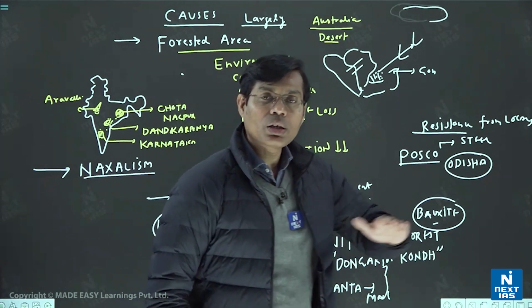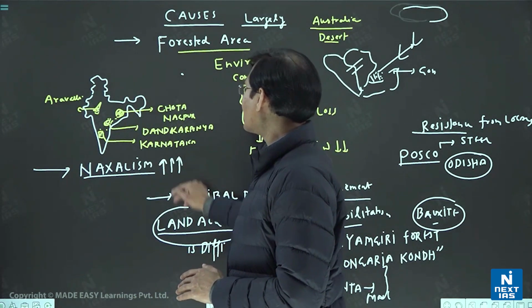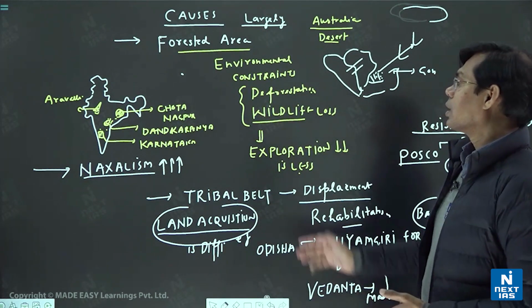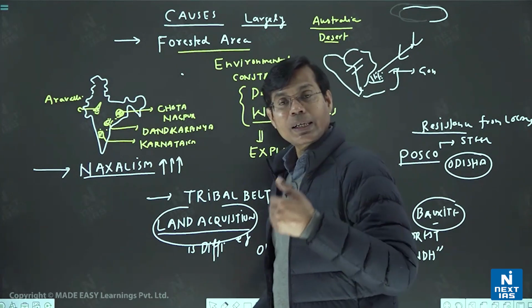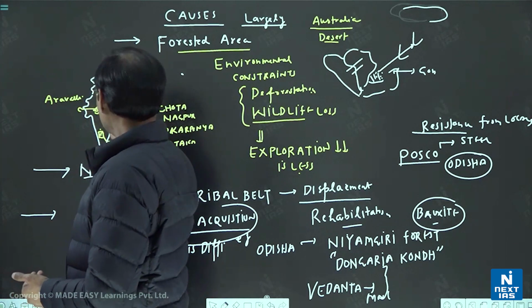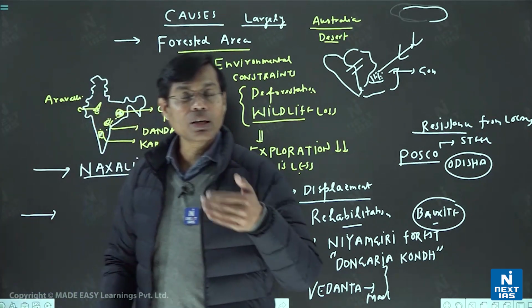The stability is not there. So Naxalism will also discourage investment in that area. Besides that, there are some corrupt practices, as we have seen in the past, several corrupt practices in this area, the coal mafia, and in Karnataka, the iron mafia.